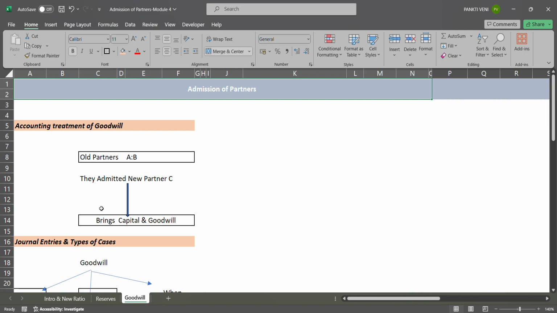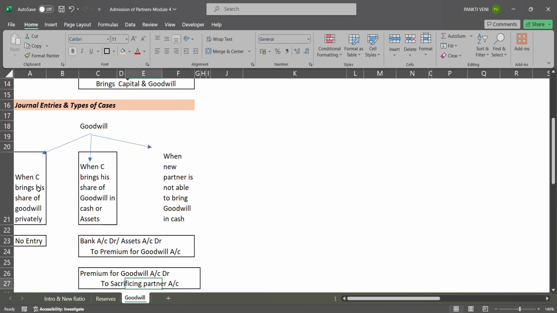No, it is not like that. Mr. C will have to bring goodwill amount also along with him. He cannot walk in without any goodwill amount. So that goodwill amount will be distributed amongst all partners in old ratio. Capital will be there in the firm, but the goodwill amount will be distributed among old partners in old ratio.